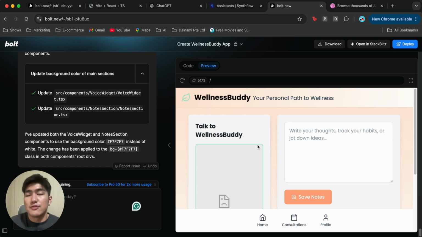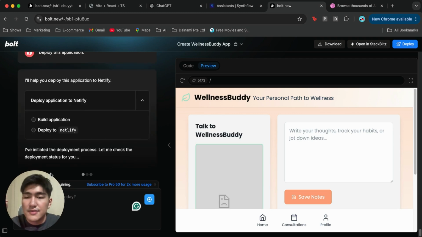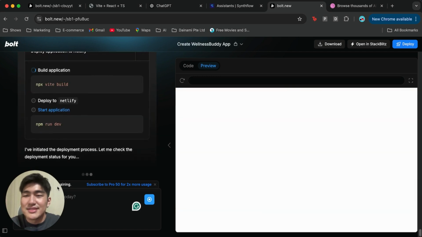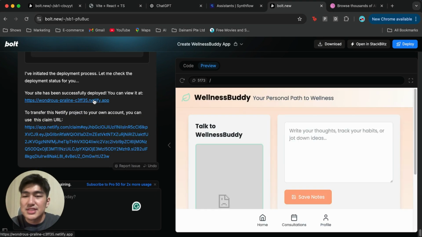Now, you don't want to overload board with too much information, so make sure to give it as much context as possible and fix one problem at a time, okay? And so once this is done, we're going to test it out by clicking deploy, and very quickly it will deploy it to Netlify for us to use, right? So you can see it building the application, deploy to Netlify, and we should be able to use it right away after this. Awesome, it's created a site for us, so let's take a look.